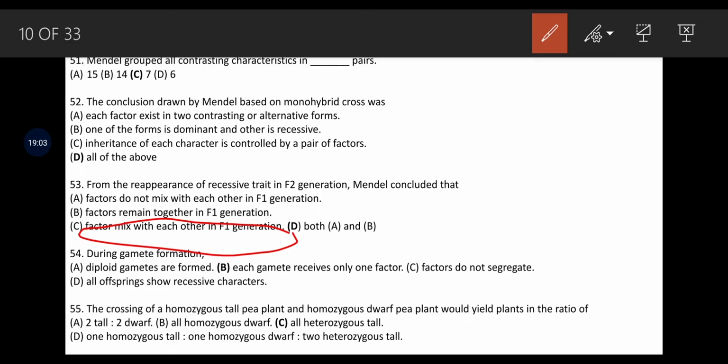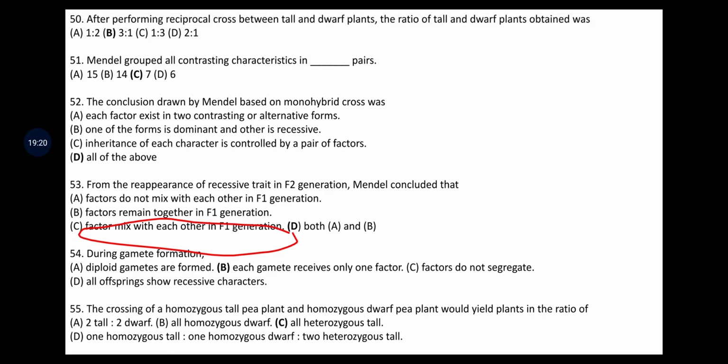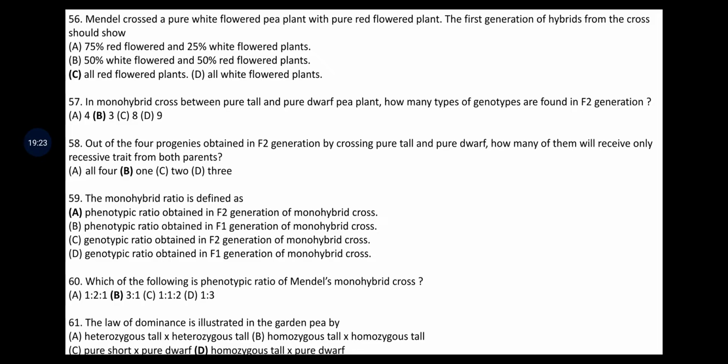The crossing of homozygous tall plant and homozygous dwarf pea plant would yield plants in the ratio of, the answer would be 1 homozygous tall, 1 homozygous dwarf and 2 heterozygous tall. That is 1:2:1. Next question. Mendel crossed a pure white flowered pea plant with pure red flowered plant. The first generation of hybrid from a cross should show all the red flowered plants. That means first filial generation or F1 should show all red, because here red is dominant over white character.